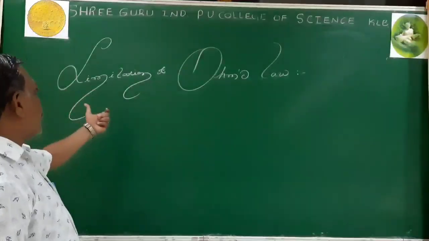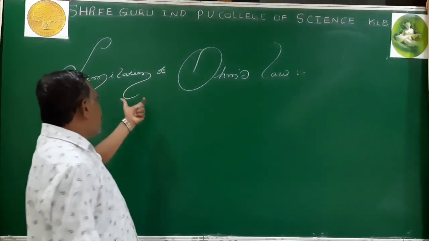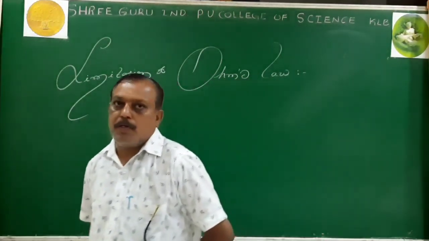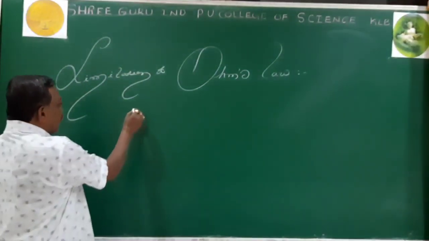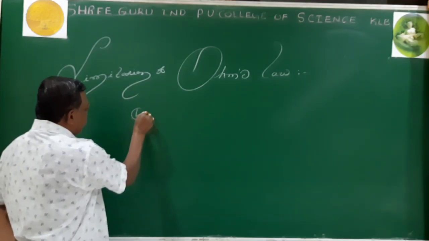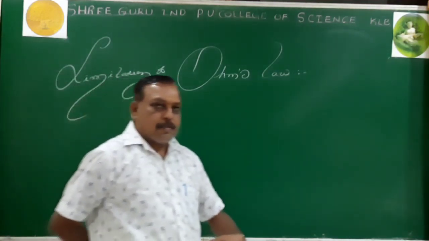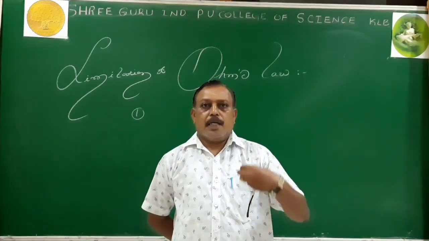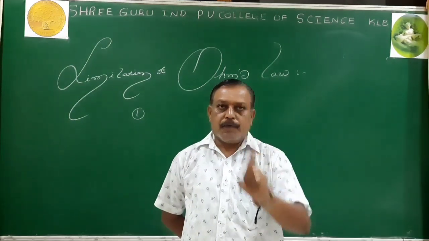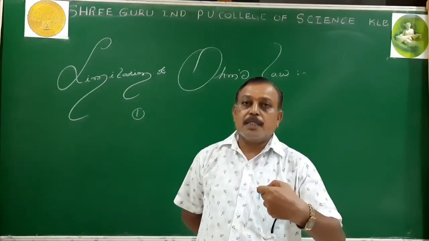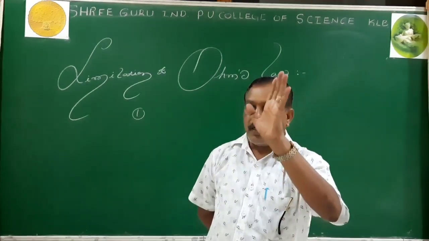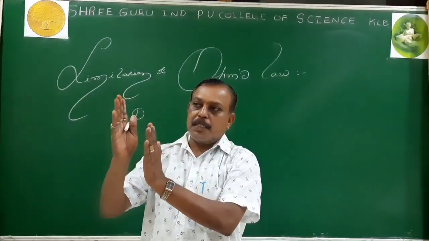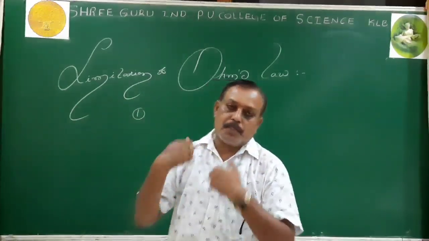The last topic, we started with Ohm's law. Then we came across the limitations of Ohm's law. Ohm's law has limitations. First one: while giving the statement, we said that the current flowing through the conductor is directly proportional to potential difference, provided the temperature and other physical conditions are kept constant. When you analyze this statement, there are two last terms, temperature and other physical conditions are constant. I bring those terms for the limitations.